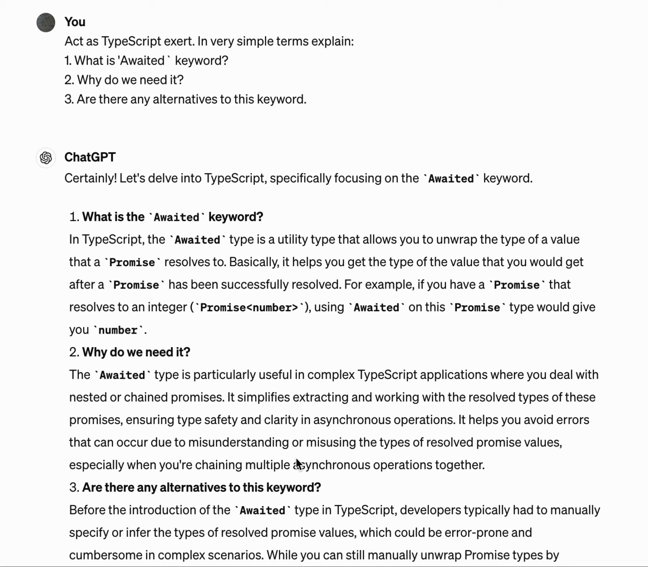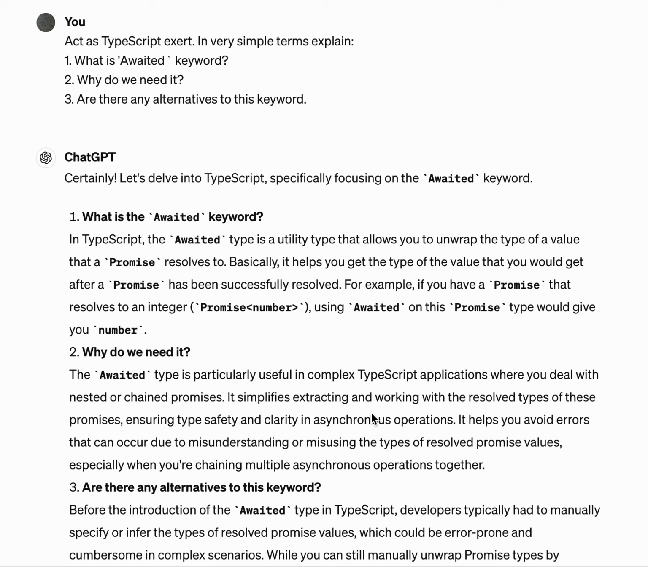Hello everyone. So today we are looking at the Awaited keyword in TypeScript. The Awaited keyword is a way to infer the type of a promise. So for example, if you have a promise that will resolve to a value of type number, you can use the Awaited keyword to say that the type of a certain operation will be number after the promise is resolved.